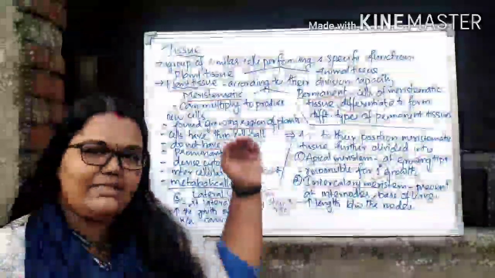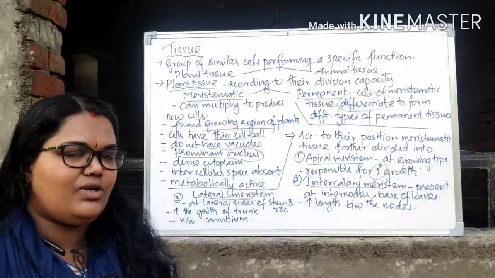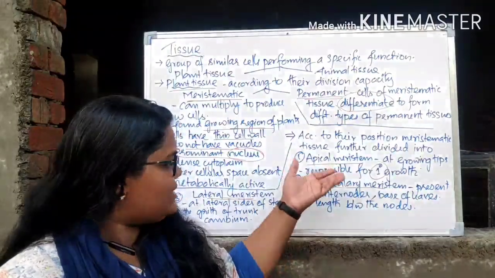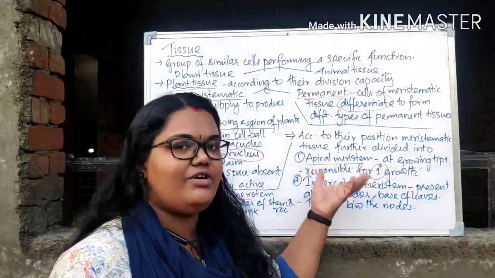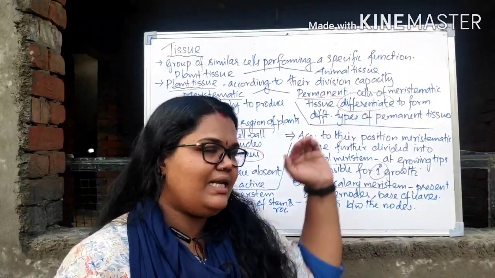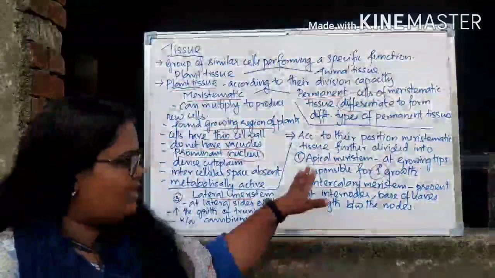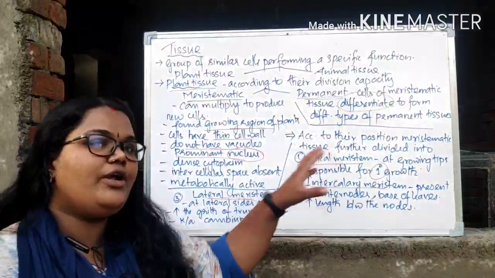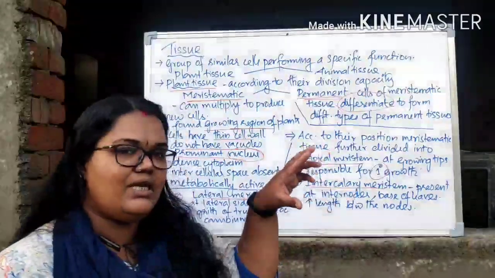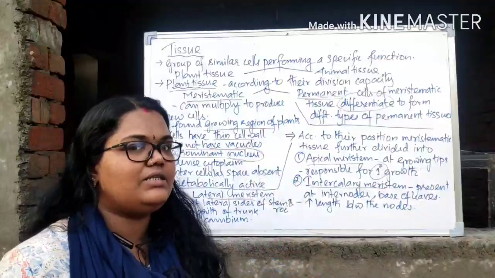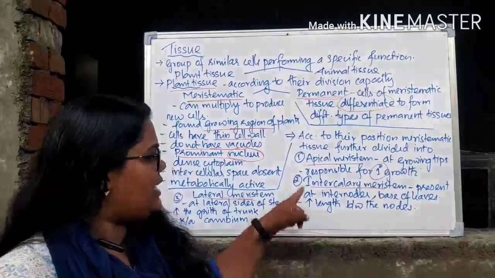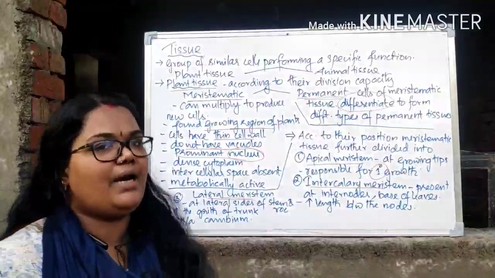So the increase in length is actually the responsibility of the apical meristem. Because of the activity of the apical meristem, the primary growth occurs, that means increasing length. I hope it is clear. Where is the apical meristem present? It is at the growing tips of the plant, that means root tip or shoot tip, right? If the shoot length or the root length is increasing, that is by the activity of apical meristem. So we can say apical meristem is responsible for the primary growth.